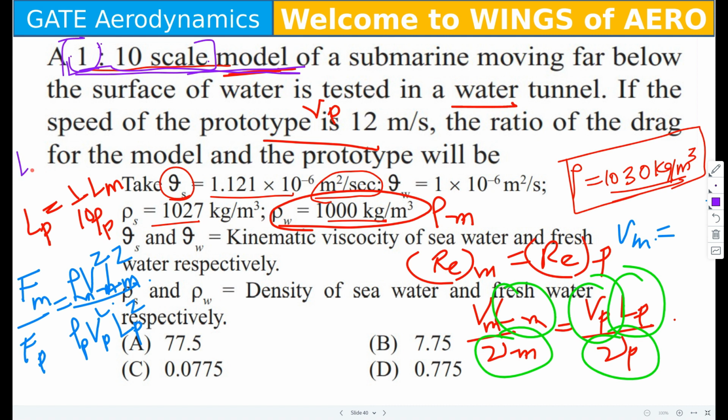I also got 1.07 meter per second for Vm. That is, if I consider the length of the model as 1/10 of the length of the prototype, the answer is 0.774. Option D, ma'am. Okay.